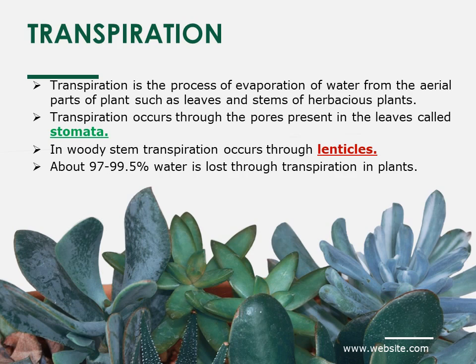Transpiration is the process of evaporation of water from the aerial parts of plant such as leaves and stems of herbaceous plants. This transpiration occurs through the pores which are present in the leaves. These pores are called stomata. About 97 to 99.5% of water which is absorbed by the roots is lost through transpiration in plants.